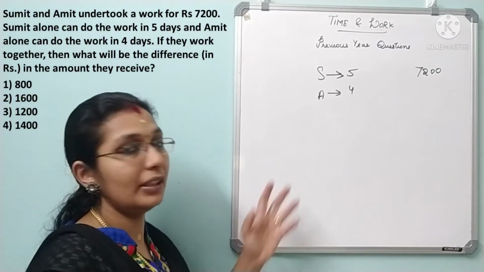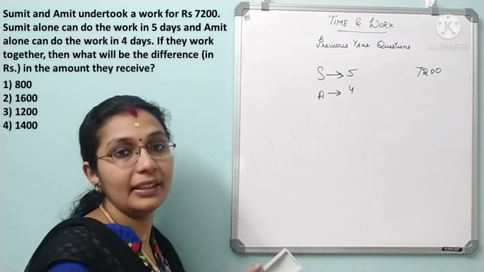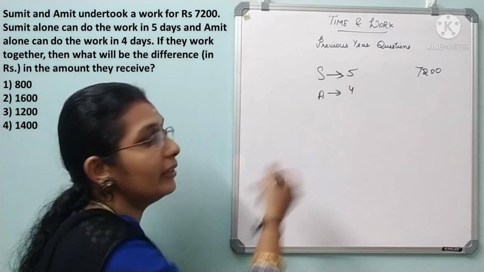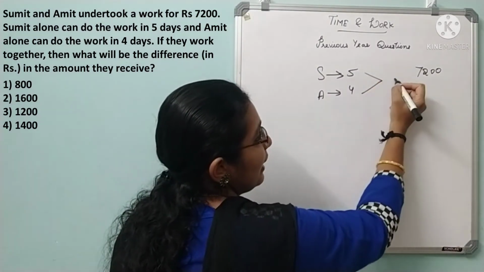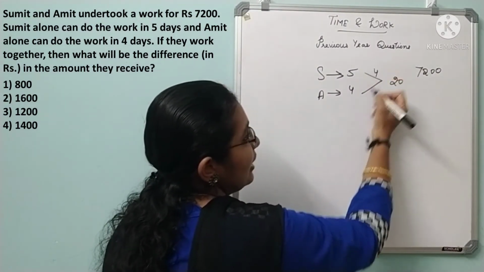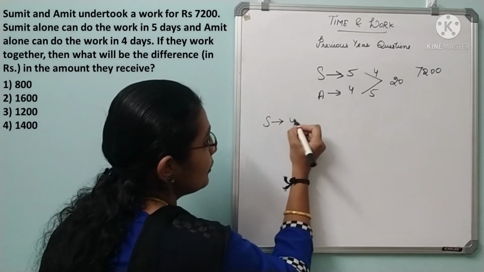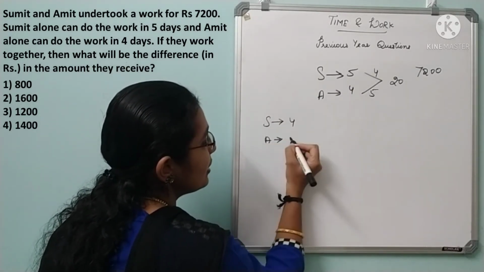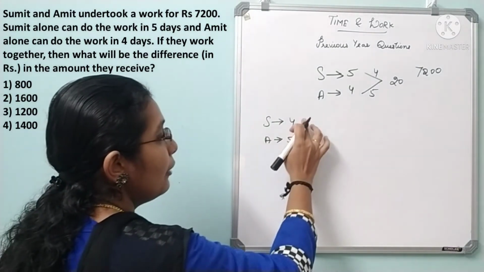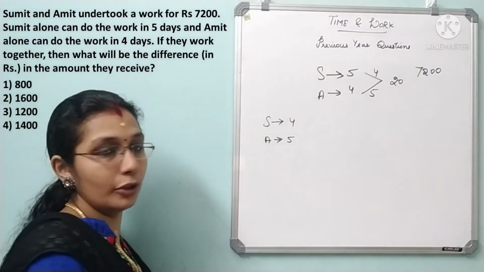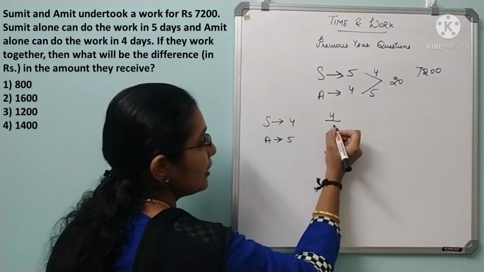If they are working for different days, what you will do? You will use the working units and find the answer. Okay. So we will go with the efficiency here. So as usual, find the LCM. So 20 is your LCM, 4 fives are 20, 5 fours are 20. So Sumit's individual efficiency is 4 and Amit's individual efficiency is 5. Now they are asking for difference, so you will have to find the individual share of both the persons. So 4 out of 9, right? 5 plus 4 is 9.